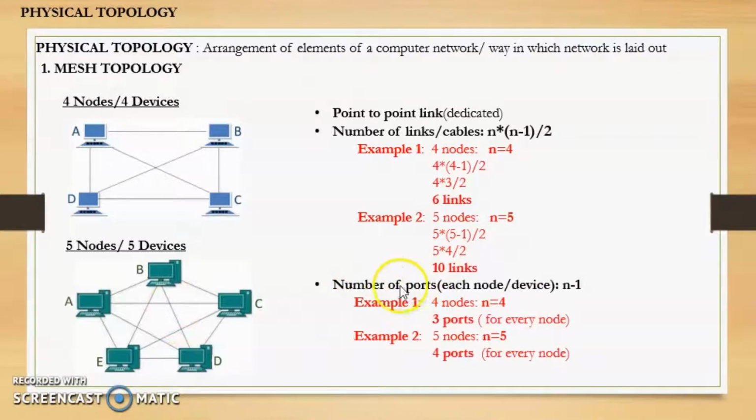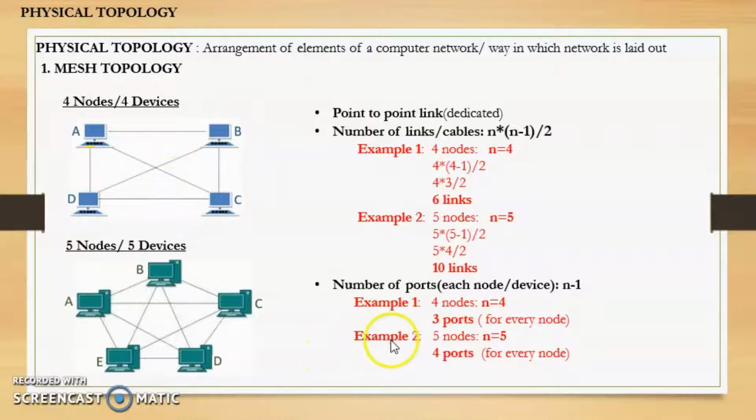Next, the number of ports required for each node is given by the formula n minus 1. So for example, in this figure there are 4 devices, so the number of nodes will be 4. If there are 4 nodes, n value will be 4. If we put this n value in this formula, we'll get the answer 3, which means there will be 3 ports required for every node. In this figure we can see that device A requires 3 ports. Similarly, device B requires 3 ports. Similarly, C and D require 3 ports each.